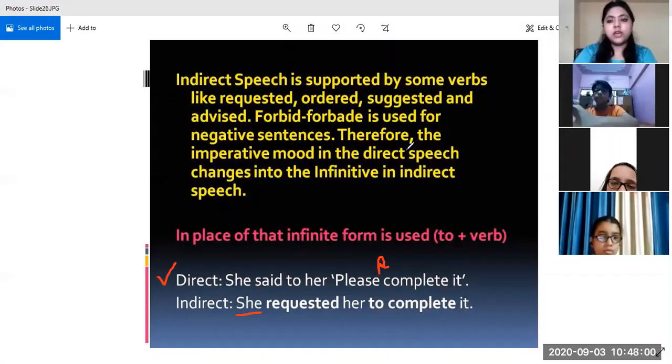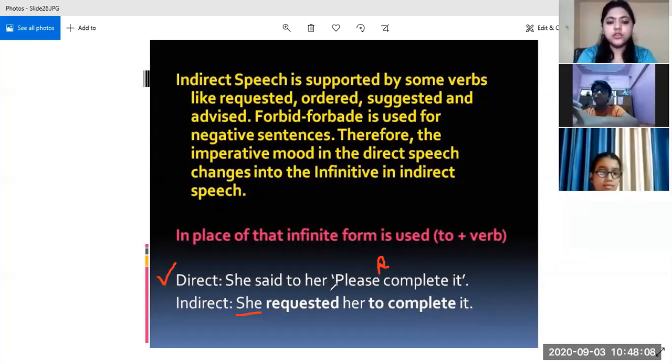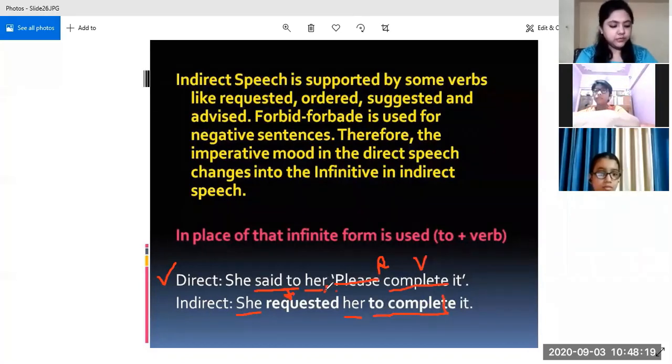See, in all the assertive sentences, we were using "that" in place of the comma. Here there should be a comma. So when we were removing the comma, we were inserting "that". But when it comes to an imperative sentence, we generally do not use "that". I'll tell you where we use it, but mostly we do not, because we cannot use "that" with the infinitive form of a verb. This thing you should keep in your mind.